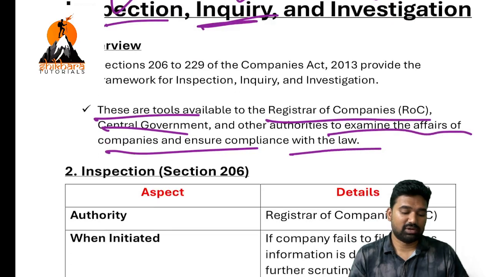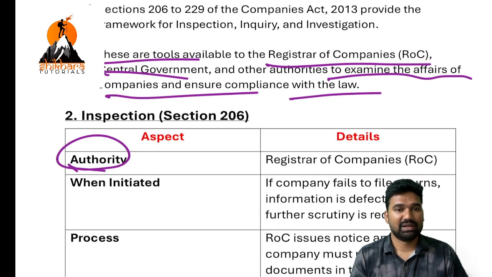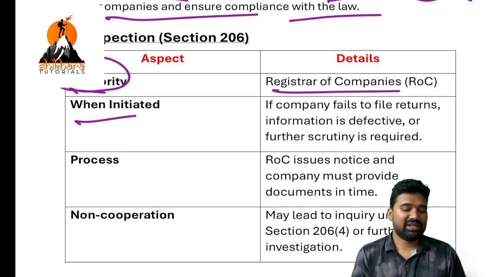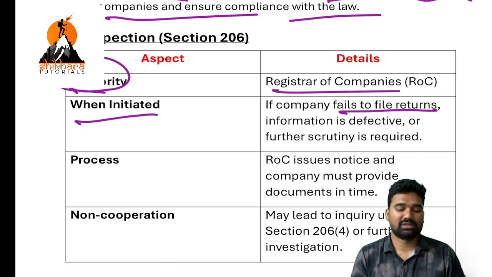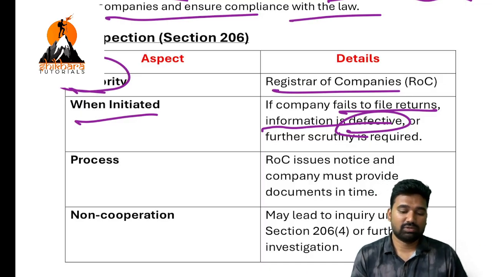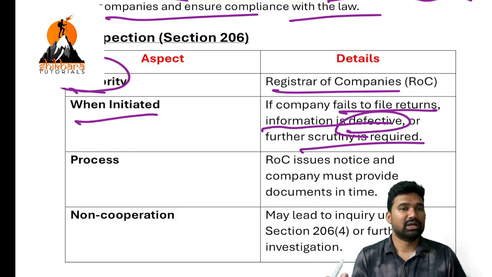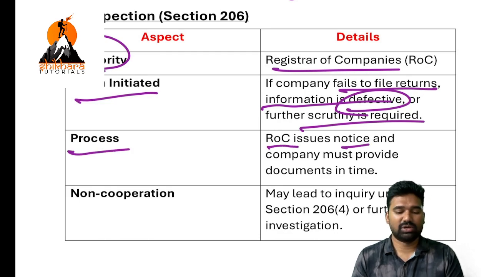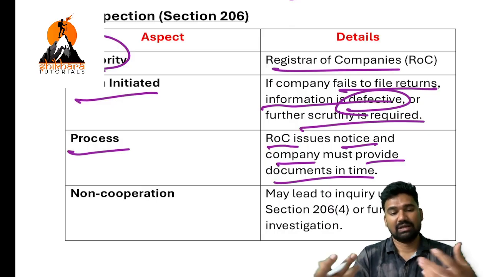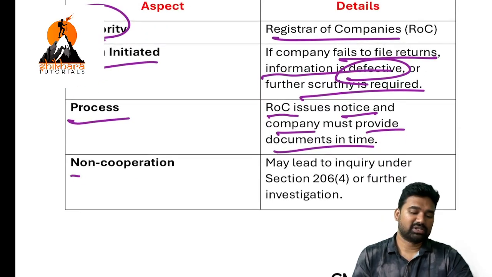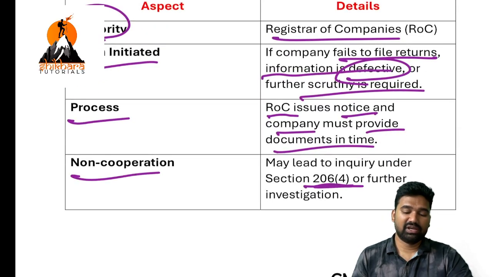So first of all, inspection. Who has the authority to inspect? As we just discussed, ROC has the authority to inspect. It is initiated when the company fails to file returns, or fails to give information, or gives defective information, wrong information, or intentionally falsified information. So in order to do further scrutiny, ROC will inspect. What is the process? Simply, ROC will issue a notice and the company must provide documents in time. ROC will ask for documents, and the company must provide them, right? Next, non-cooperation: if the company does not cooperate, it leads to the next stage.